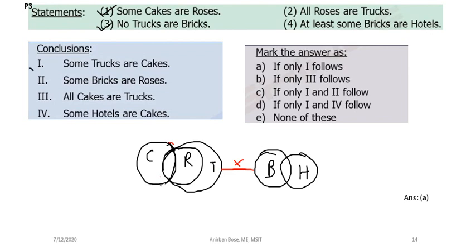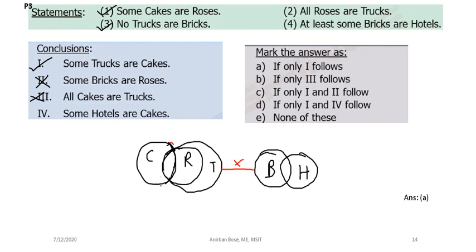Some bricks are roses: definitely not clear from this diagram. All cakes are trucks: that you cannot conclude from here. That might be a possibility, but you cannot conclude.